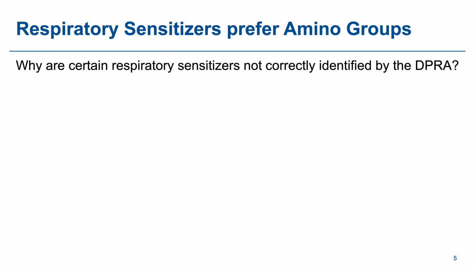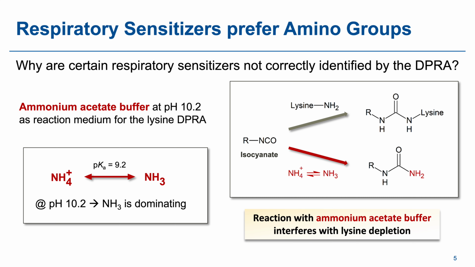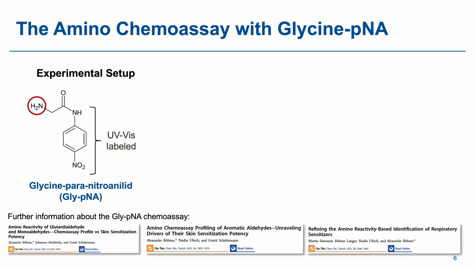The root cause is surprisingly technical, but critically important. In the DPRA at the assay's pH, the used buffer itself substantially reacts with the test chemicals so that the chemicals cannot react with the protein-like peptide as they should. The result? Their true amino reactivity is underestimated. And since amino reactivity is a key signal for identifying sensitization potential, the standard DPRA effectively masks some of the most relevant substances.